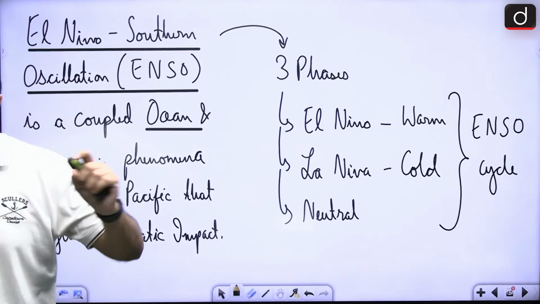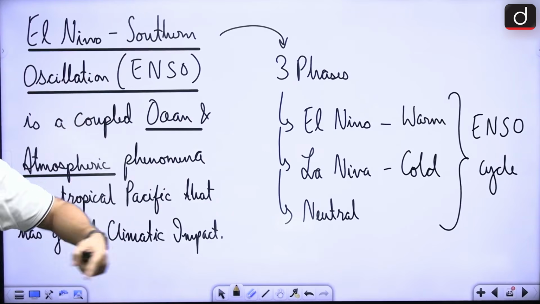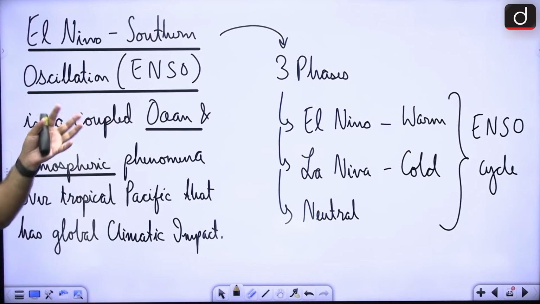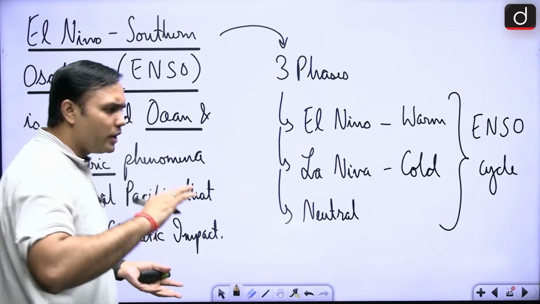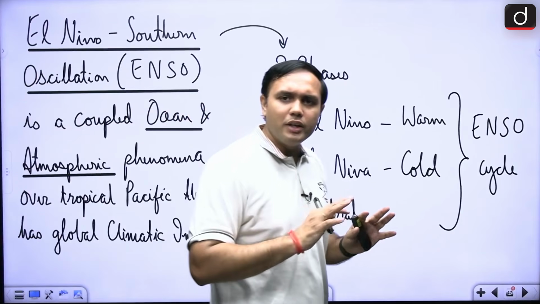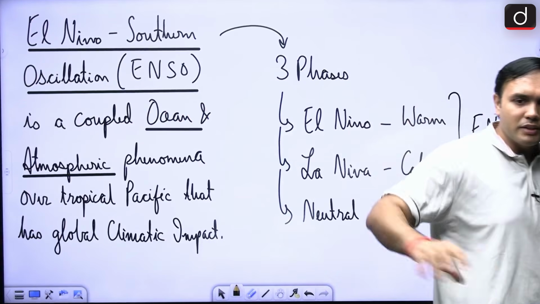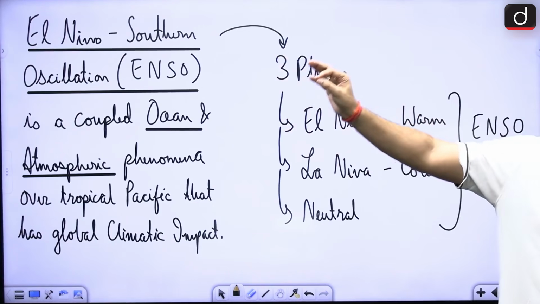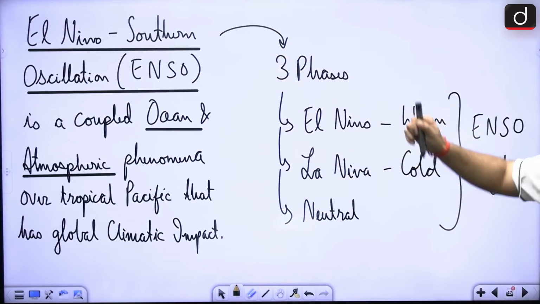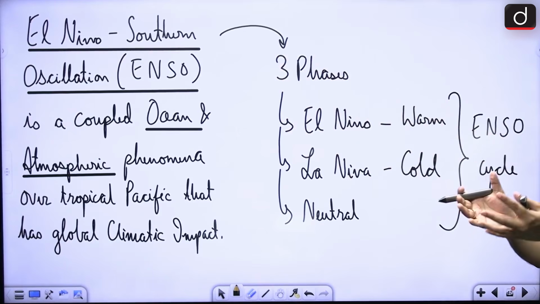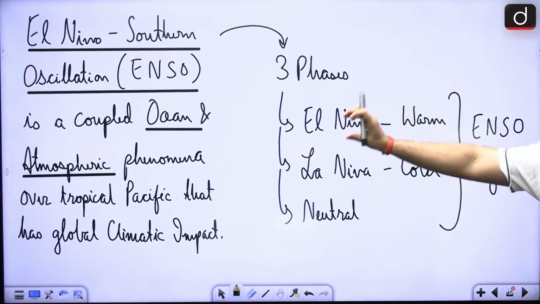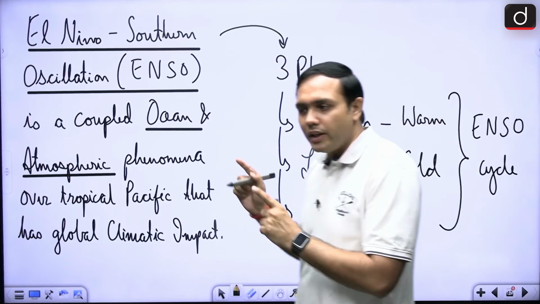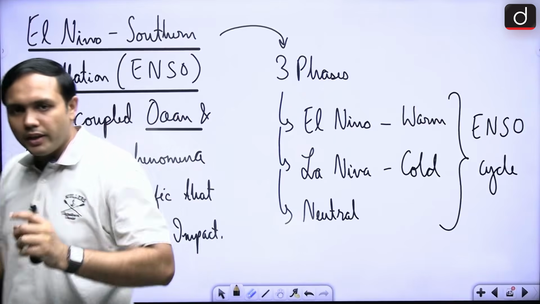So, now this is an oscillation or a phase that is happening, right? It is a coupled phenomenon. El Nino and La Nina are generally seen together only. That is why this whole oscillation or system is known as El Nino Southern Oscillation. It is a coupled phenomenon of ocean and atmosphere, where it is happening in the Pacific region, specifically in the Southern Pacific.